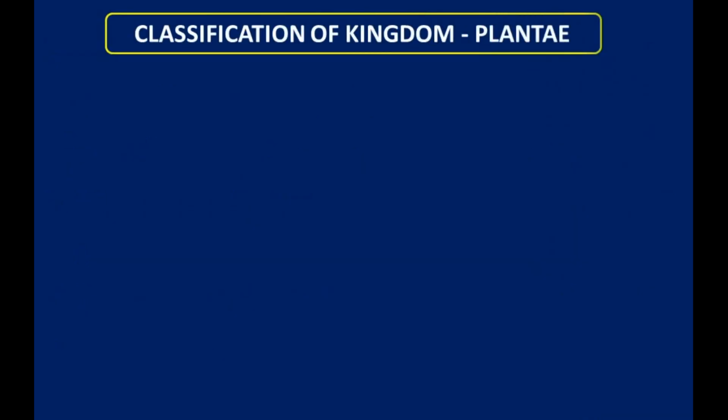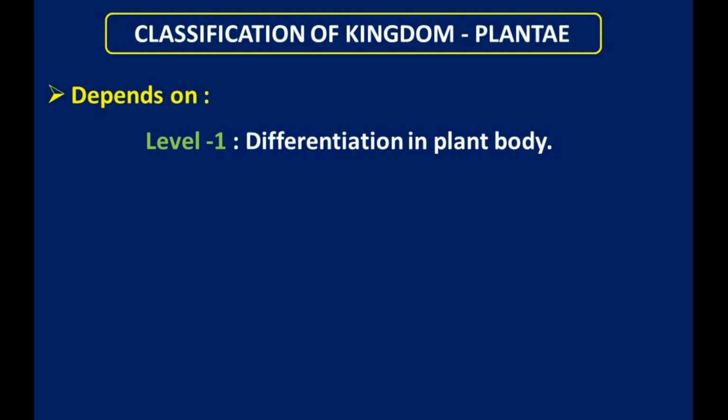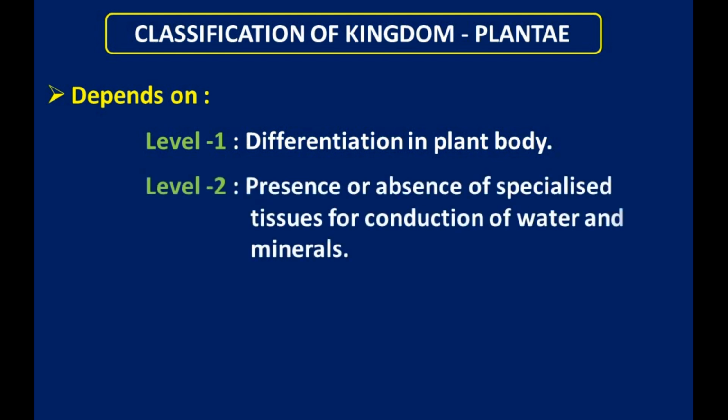The classification of kingdom Plantae depends on some levels. Level 1, differentiation in plant body. Level 2, presence or absence of specialized tissues for conduction of water and minerals. We already learned which tissues help in the conduction of water and minerals in the plant: xylem tissues and phloem tissues.